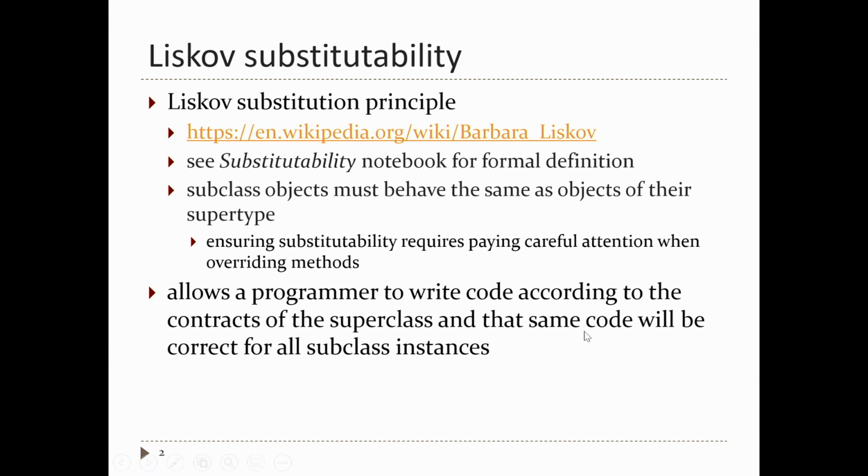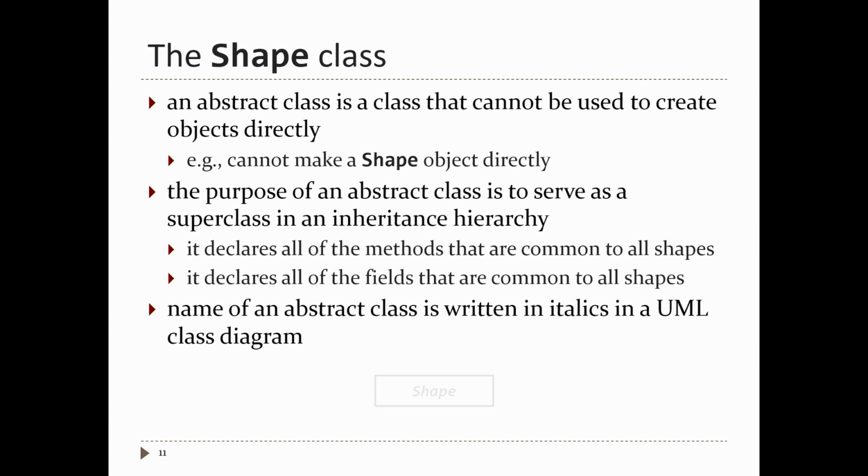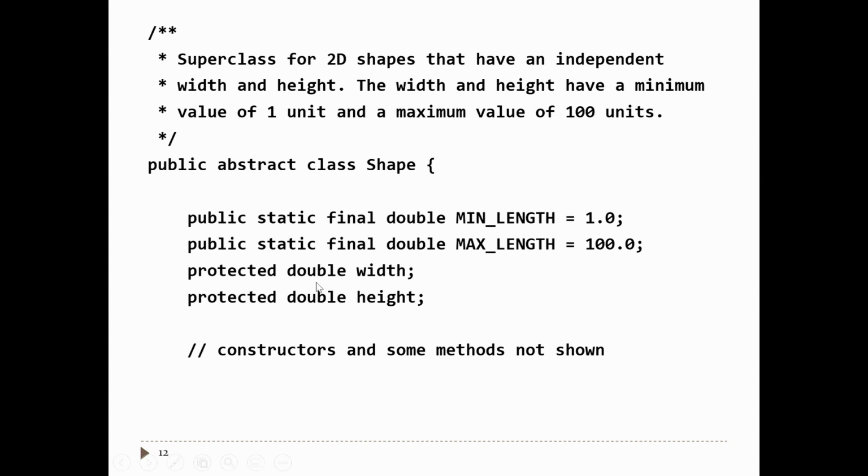Okay, I guess the last thing I want to talk about is, someone asked a question in another class. They asked, what's the difference between an abstract class and an interface? Remember, shape is abstract. Shape's abstract, so in other words, what does shape do? It defines what methods all shapes have. It also defines what fields all shapes have.